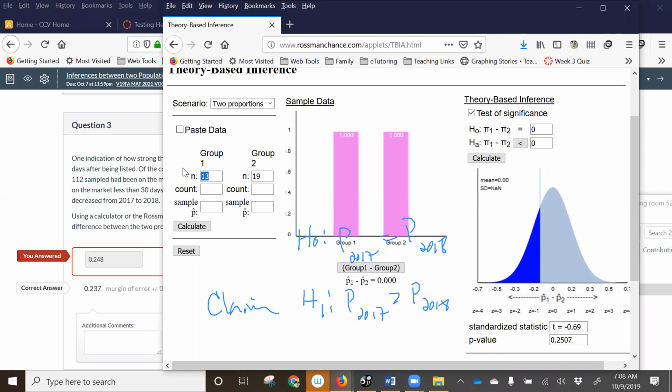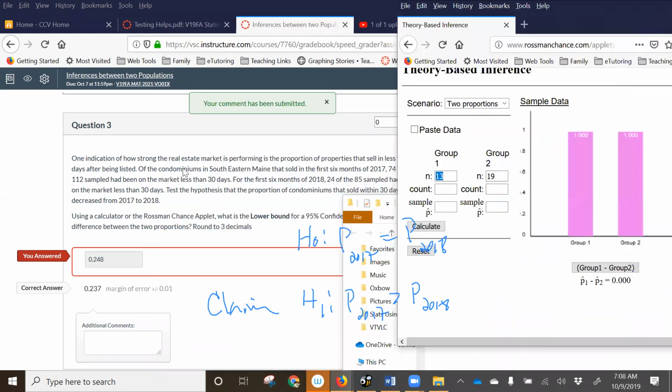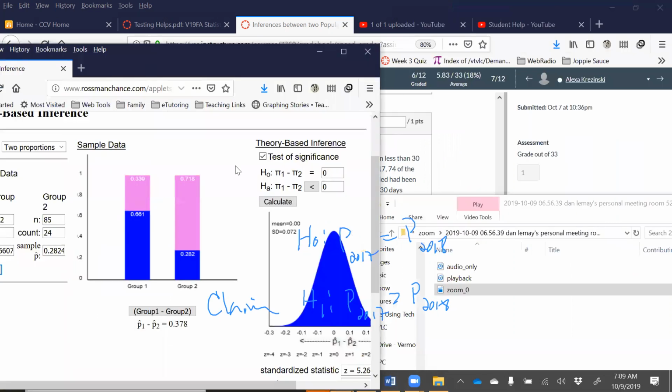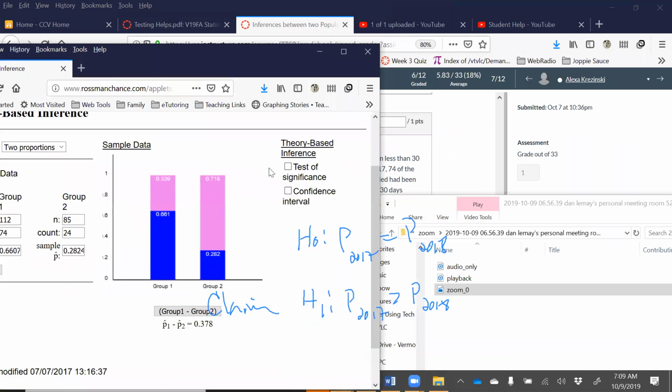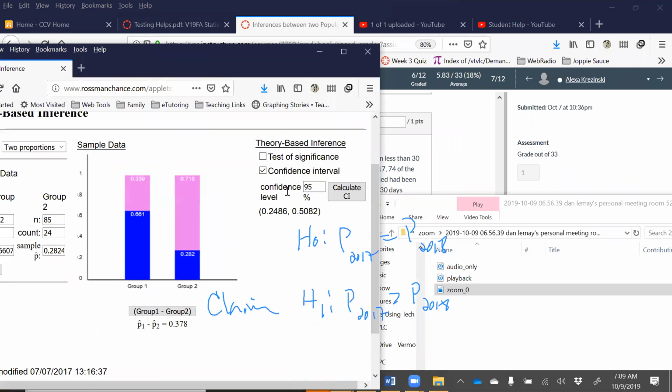There were 74 out of 112, so 112 in 2017 and 74 of them sold. There were only 85 houses sampled in 2018, and of those 85, 24 sold. Calculated. Certainly the proportion looks quite a bit higher. So to run a confidence interval, just to check your numbers there.